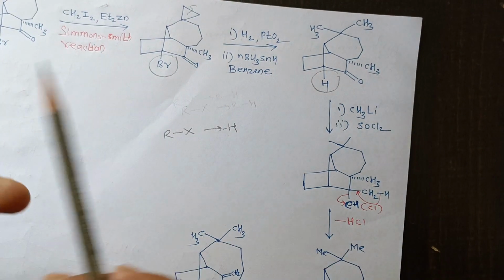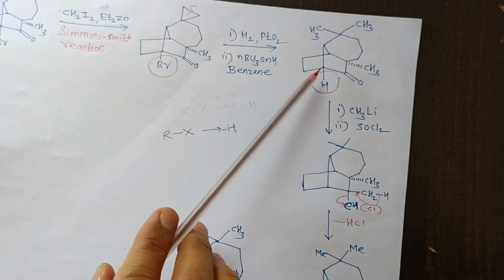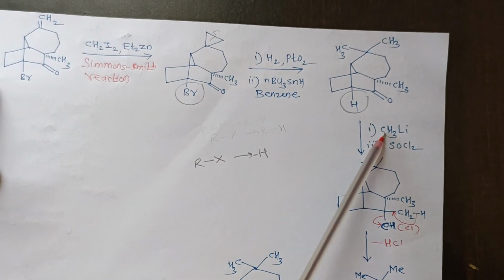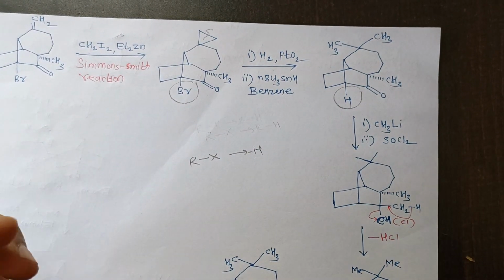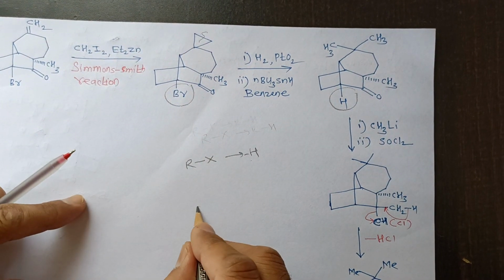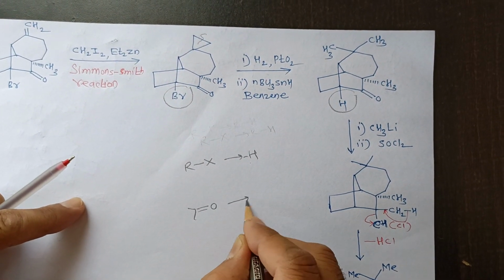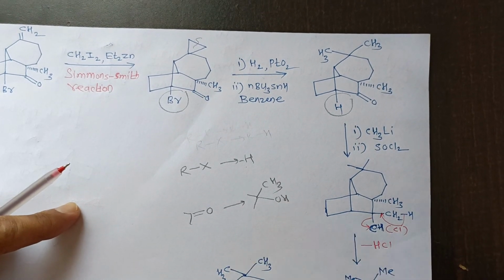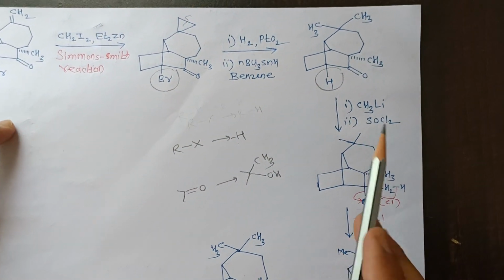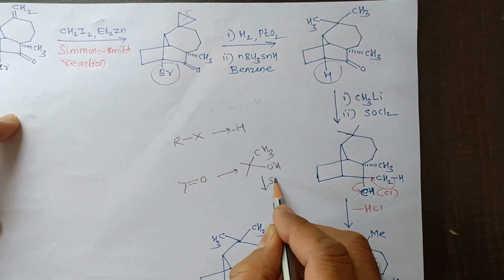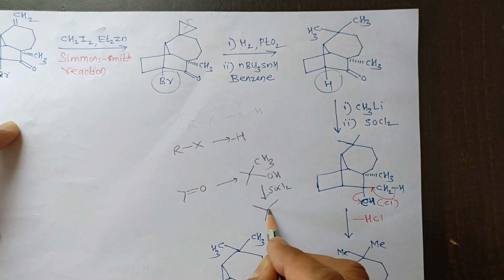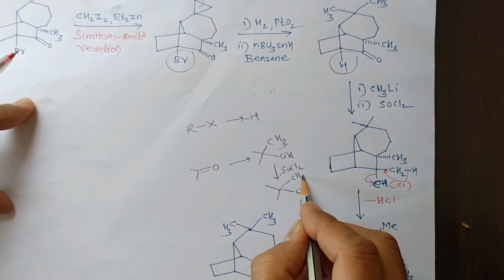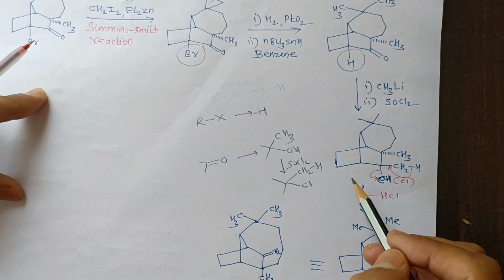In the next step, that ketone reacts with methyllithium. In the first step, that carbonyl group will convert into CH3 and OH. In the next step, we use SOCl2. Under SOCl2 conditions, that alcohol will convert into Cl.